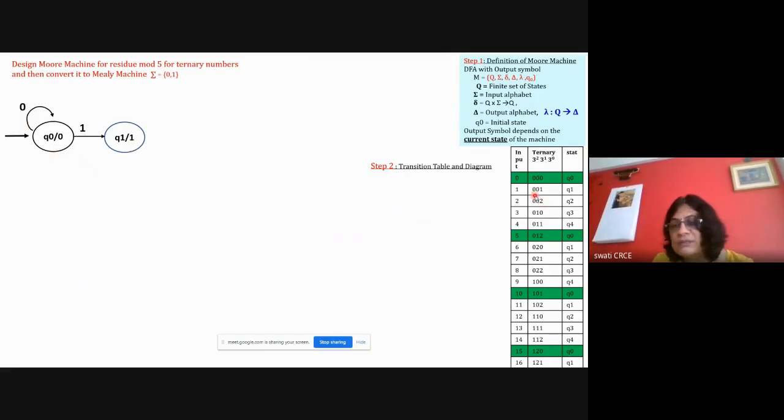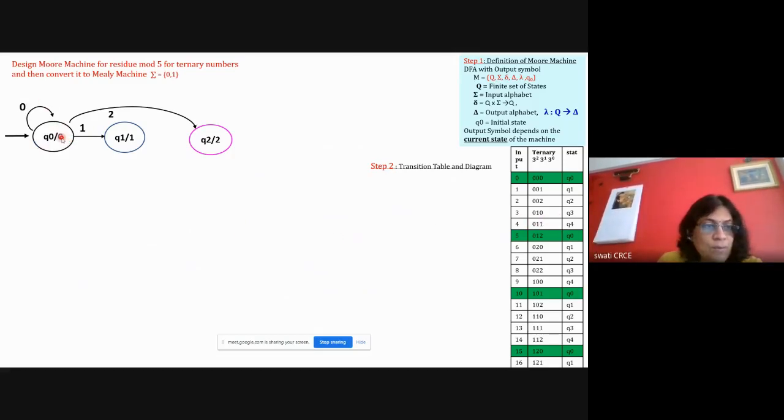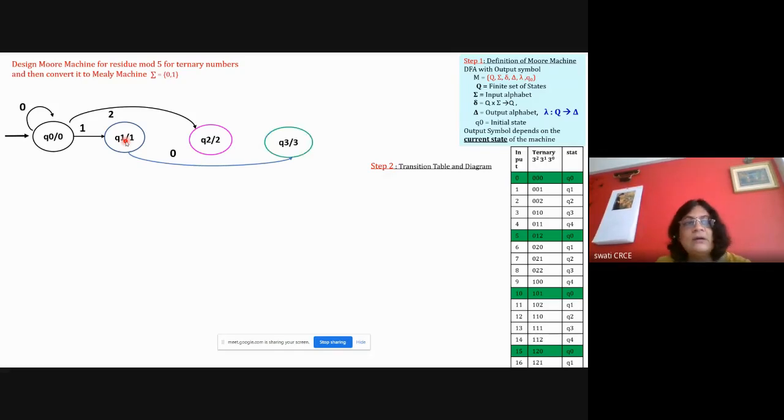Now, don't lose track here. Always see here and draw there. So 0, 0, 2. With 0, 0, 2 it should go to Q2. So with 0, 0, it is here. Now with 2, it should go to Q2. Like this you refer here and draw there. Then 0, 1, 0, Q3. So with 0, 1 it is in Q1. With the next 0, it should go to Q3. So I'm writing here 0, 1, 0 with Q3.